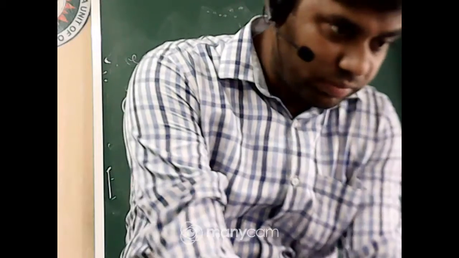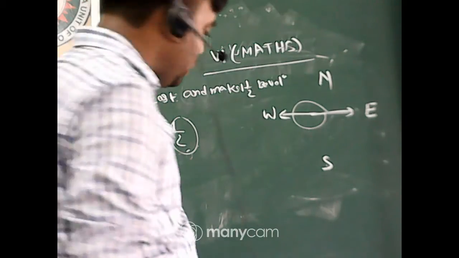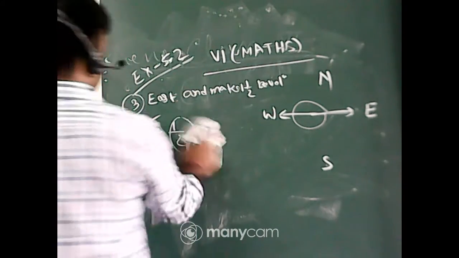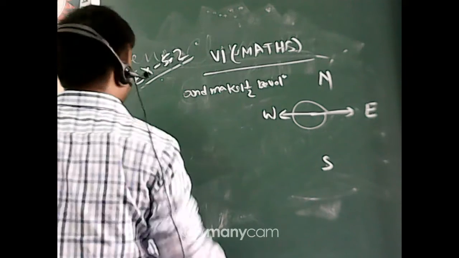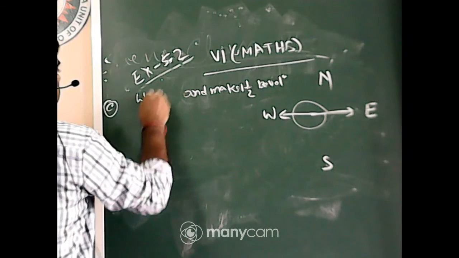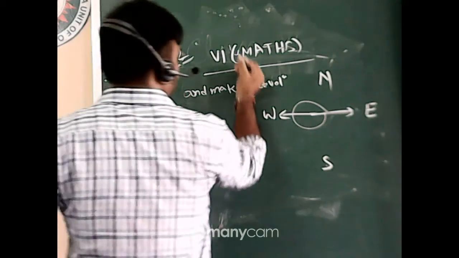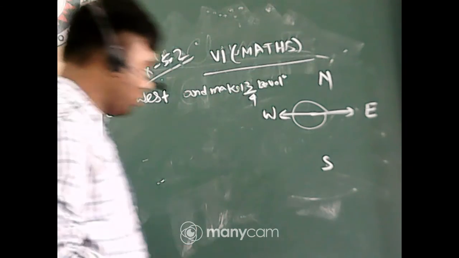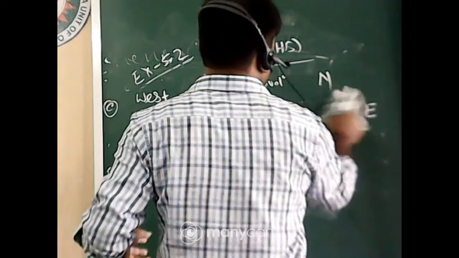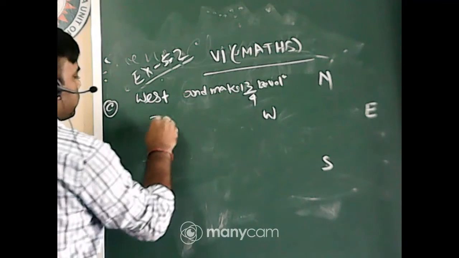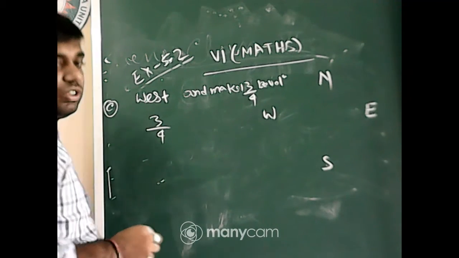And next, part C: west and 3 by 4 revolution anti-clockwise. First of all, students, 3 by 4 means how many degrees?